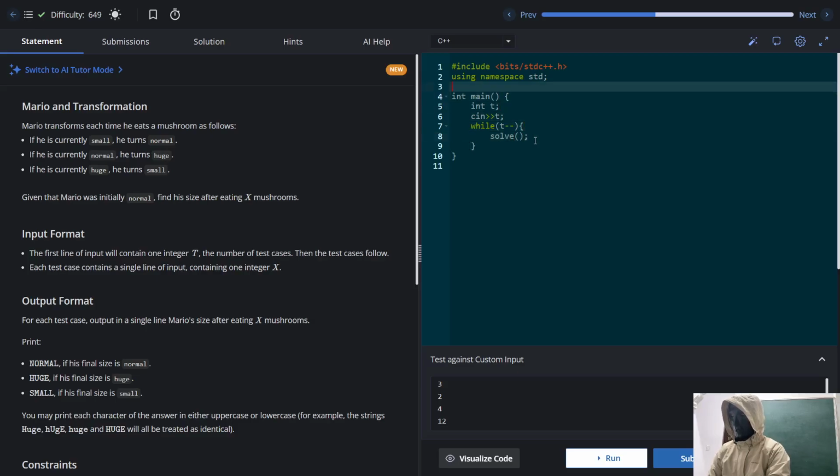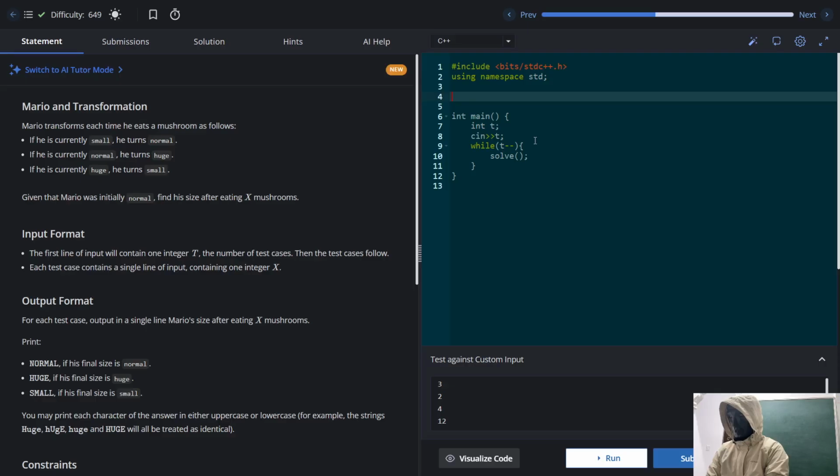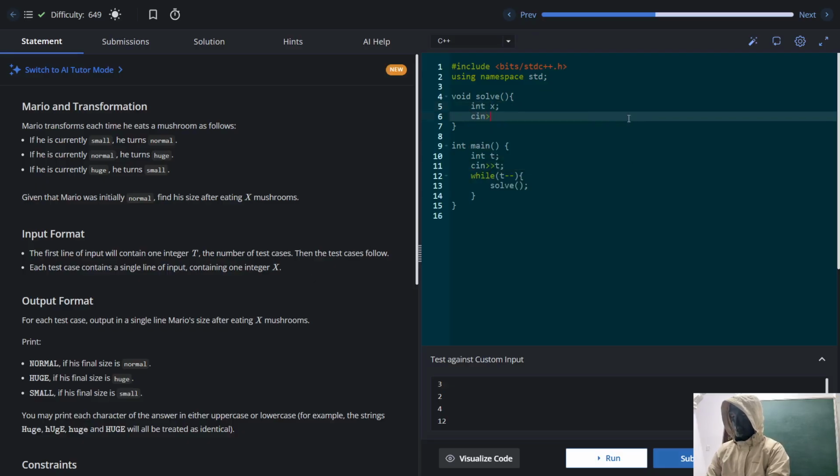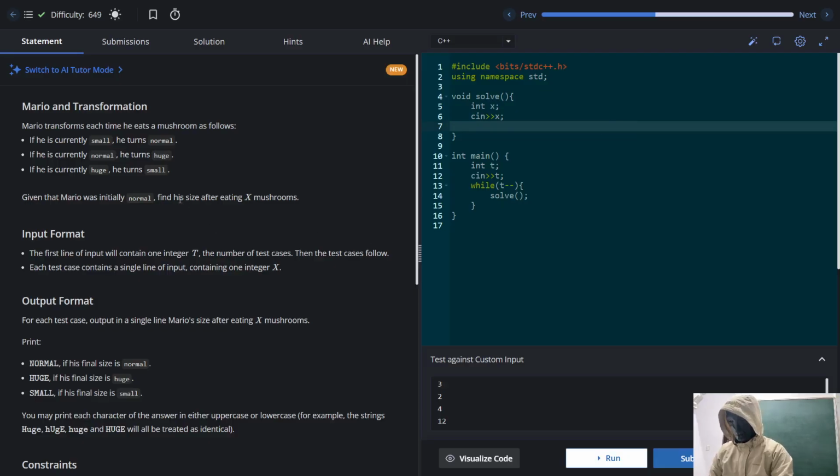Usually people do it this way, so I'll also do it this way. In each test case we call this solve function, and it takes one input integer x. x is basically the number of mushrooms that Mario is going to eat.